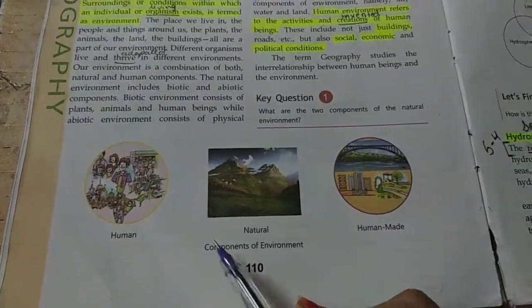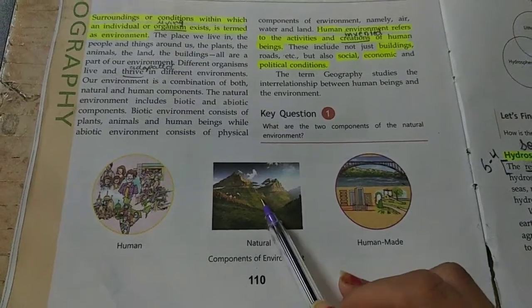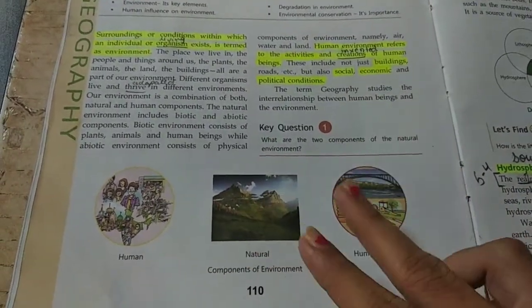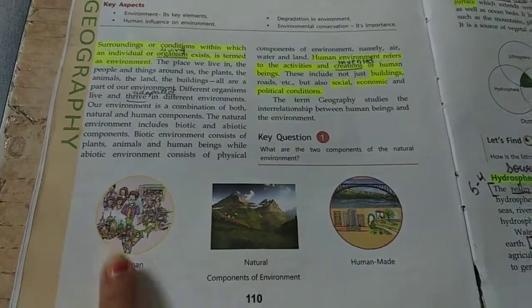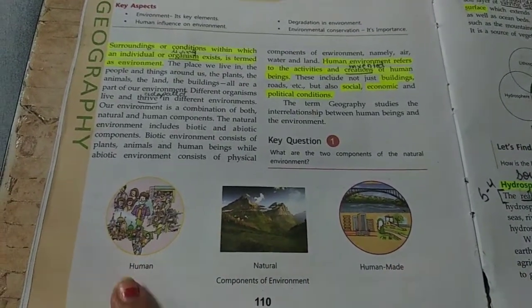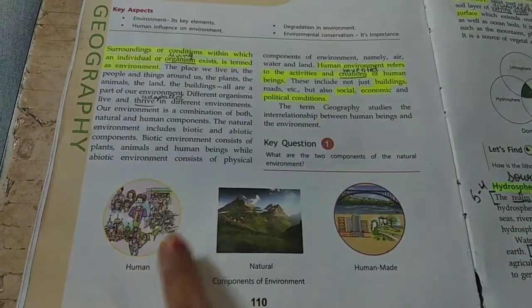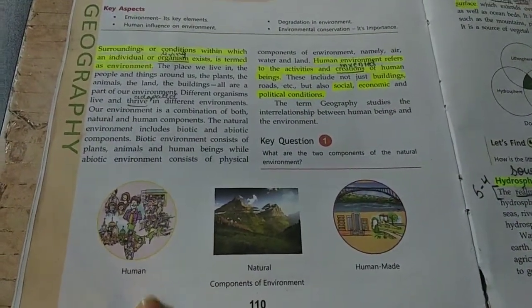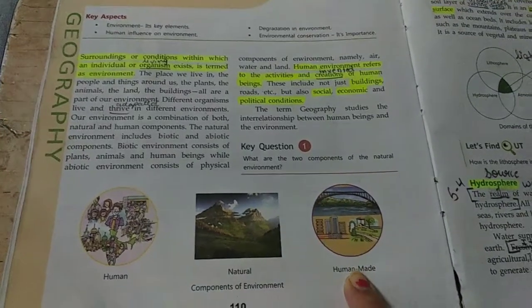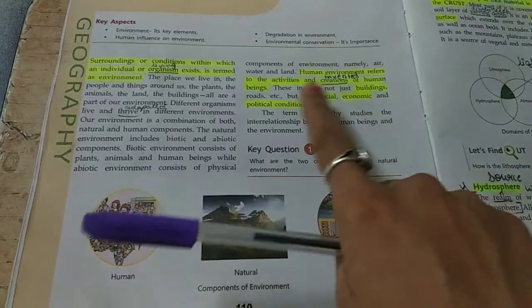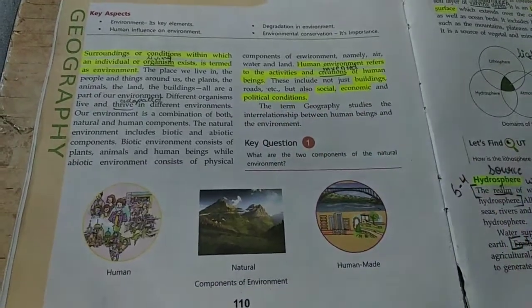And you can see here the components of environment. First is natural and second is human. The human environment consists of two: humans and human made. What is included in humans? Social, economic and political conditions are included in humans. And human made means all the creations of humans, that are buildings, roads or anything.